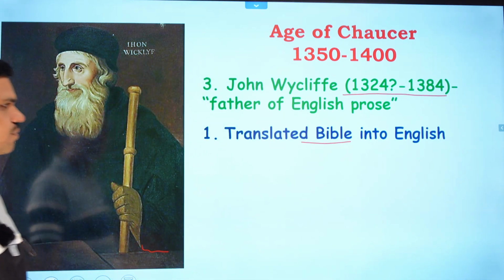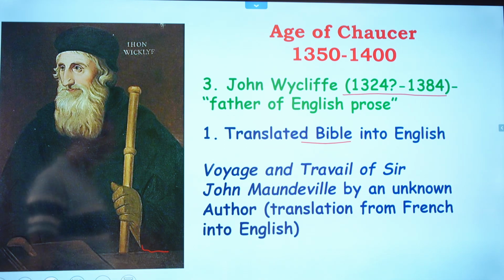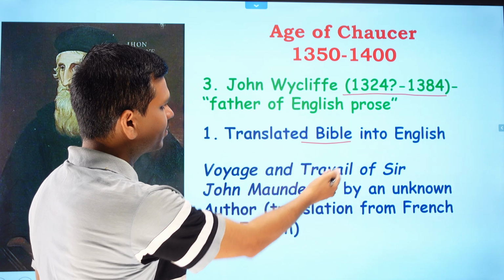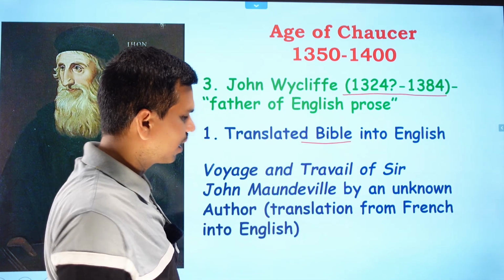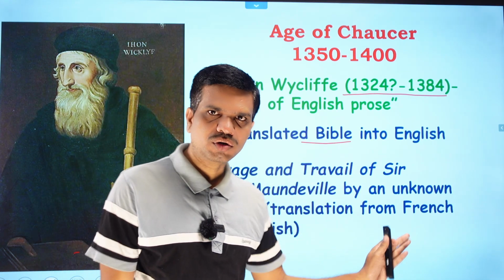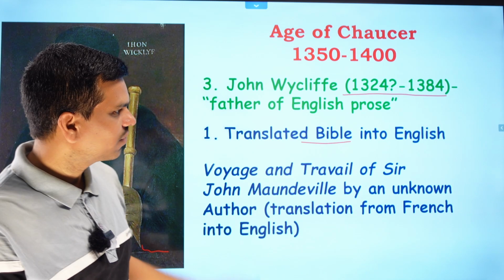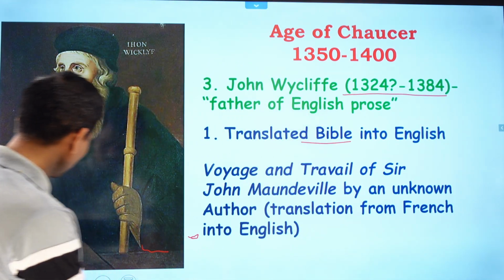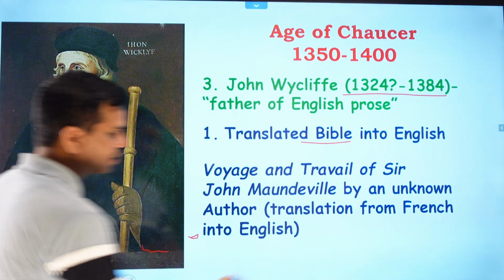Now next we have one more work in this period, and this is Voyage and Travel of Sir John Mandeville, and we do not know the author of this work, but this is a French work or a French poem, and this poem has been translated into English.